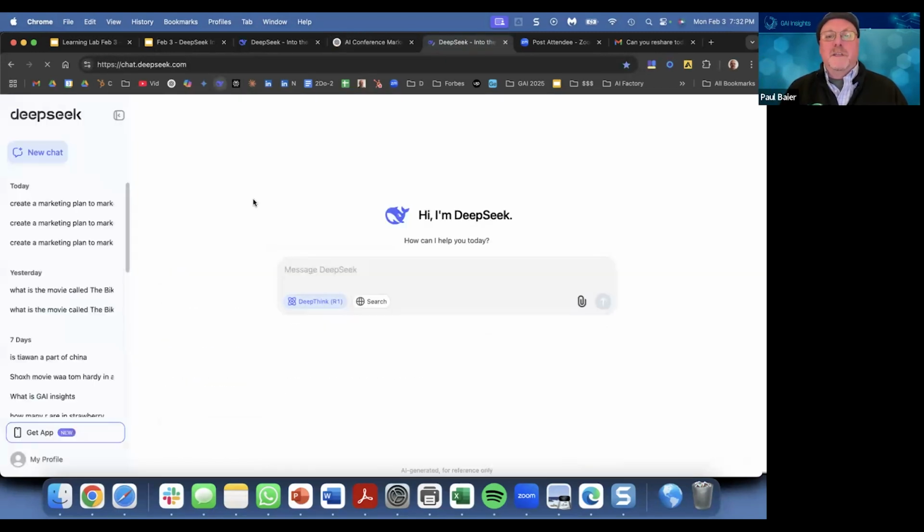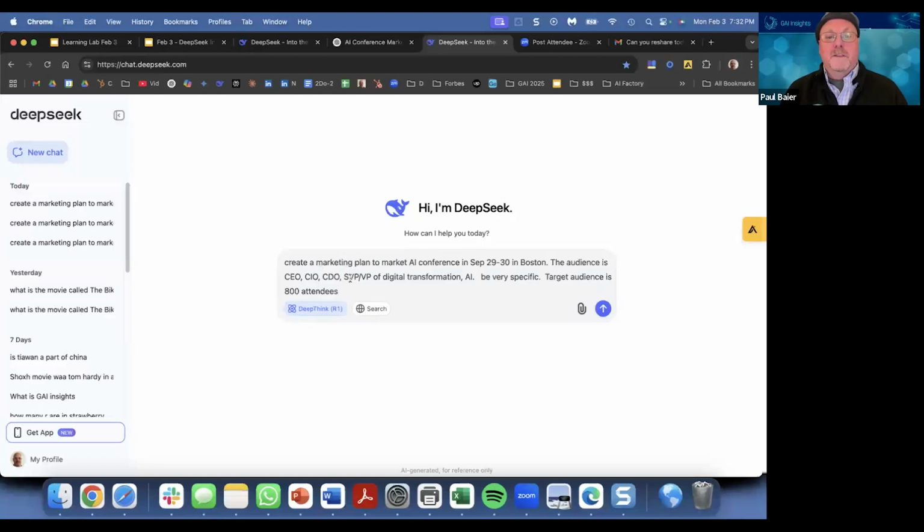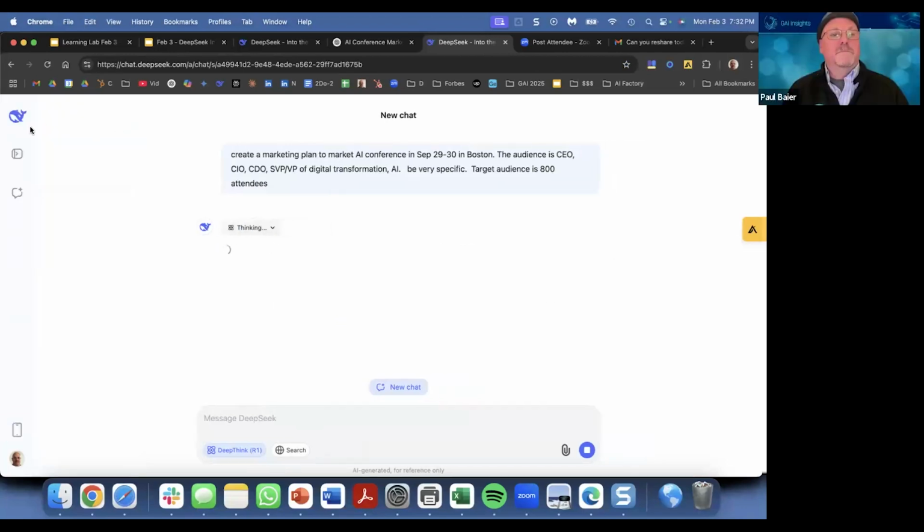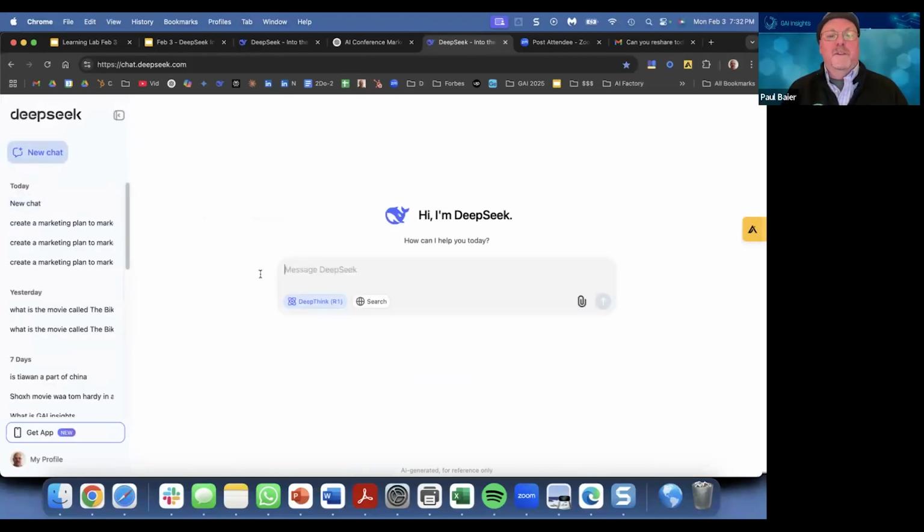So here's the DeepSeek interface. And if you don't turn this on, it does the V3, which is the standard one. Actually, we should do that right now. There's a standard one, and I'll hit return. Oh, no, I did it wrong. Sorry. New chat. Let me turn this off. So this is off, this is not highlighted.